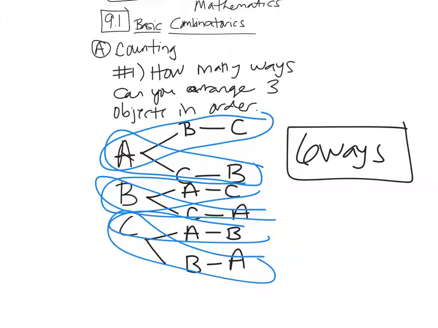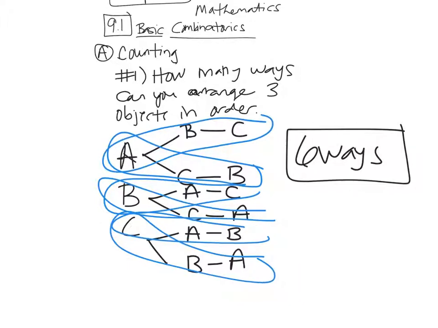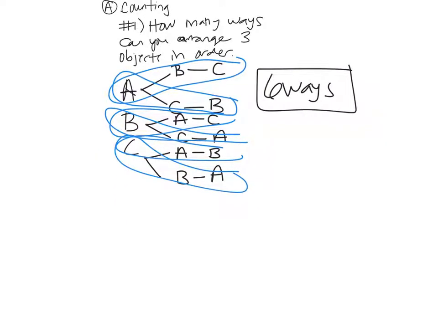Now, I would not want to do this if I had 20 different books on a shelf and I was going to order them. Or when you talk about runners in a race, how many ways can they finish first, second, third, stuff like that. So there are some shortcuts that we're going to learn to get us there. But first, we're going to do something that will help us do it an easier way. It's called the multiplication counting principle.